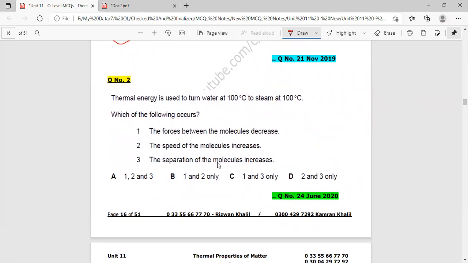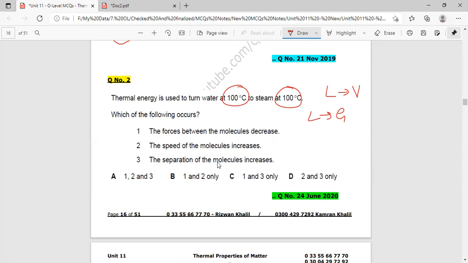Then the next one: the thermal energy is used to turn water at 100 degrees Celsius to steam at 100 degrees Celsius. So it means the temperature is constant, and liquid is being turned into gas. Which of the following occurs? We know from the kinetic molecular theory, whenever liquid turns into gas, what happens?